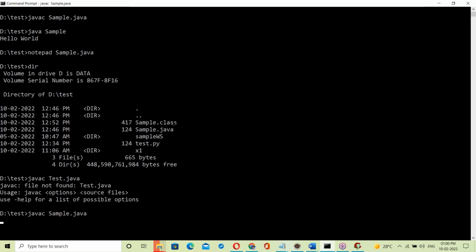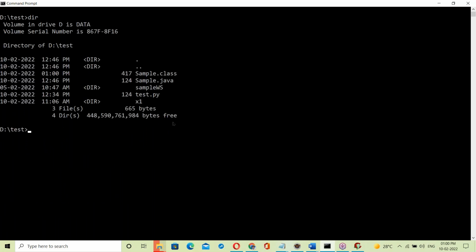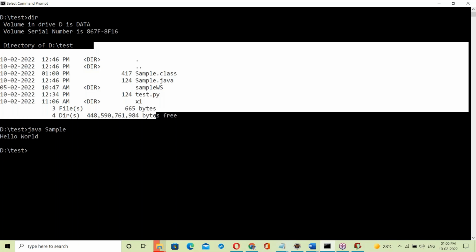Sample.java. Yes, compiled. After compilation, the dot class file is generated. Next, running your program: java Sample. Yes, output. Program development: notepad, compilation with javac, running by the interpreter.